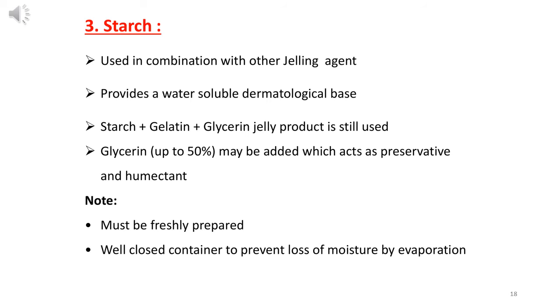Third one is starch. Starch is used in combination with other gelling agents and provides a water soluble dermatological base. If we add starch with gelatin and glycerine, a jelly product is obtained. Glycerine up to 50% may be added, which acts as a preservative as well as a humectant.